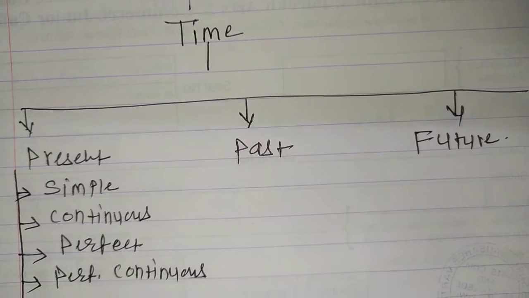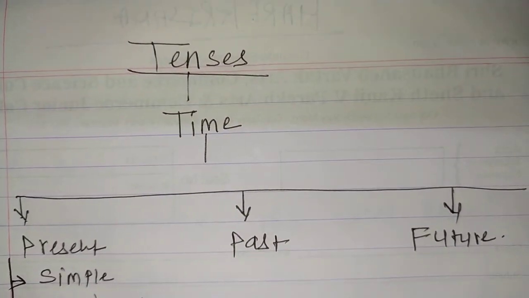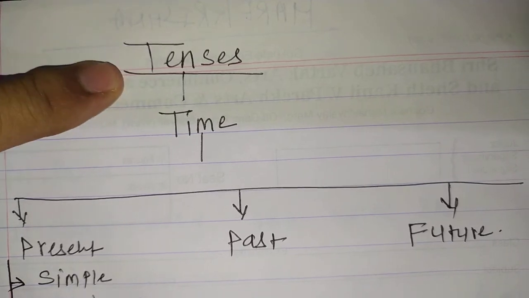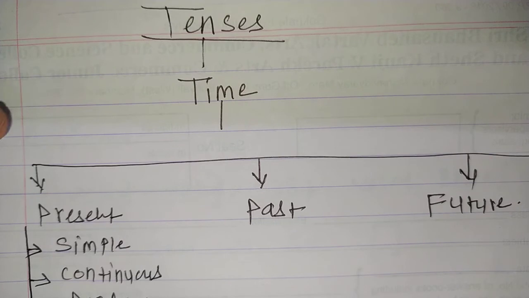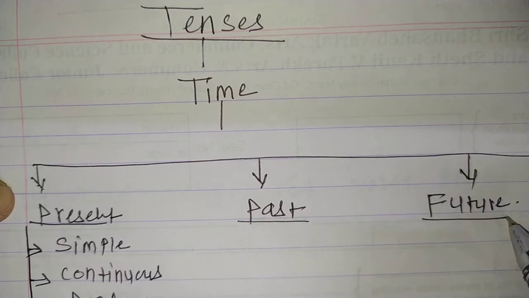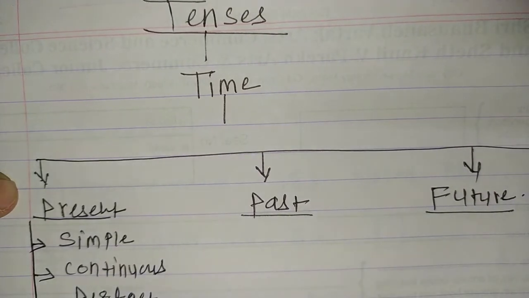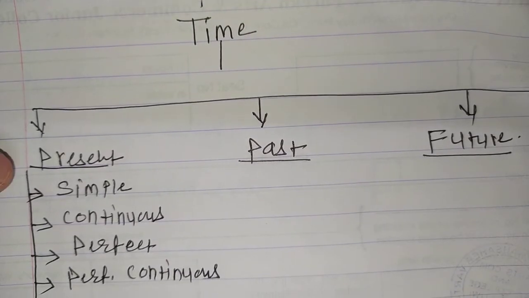Okay, see, first of all, what did we discuss? Tenses. Tenses means time, and there are 3 tenses mainly: present, past, and future. And as you all know, each tense has 4 parts.